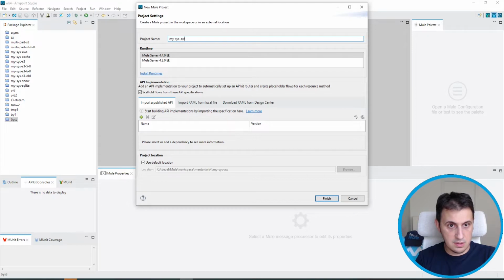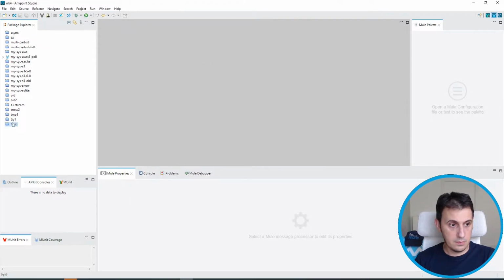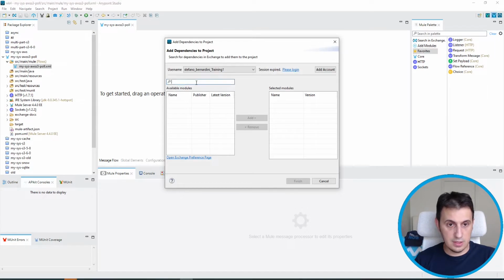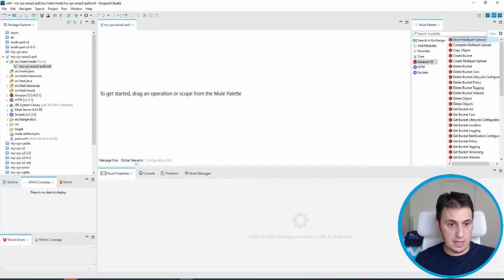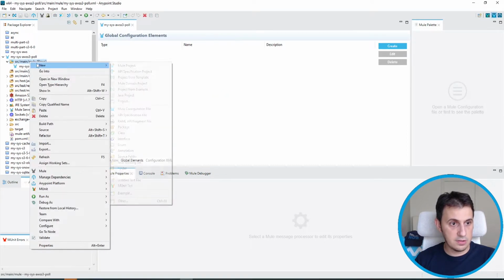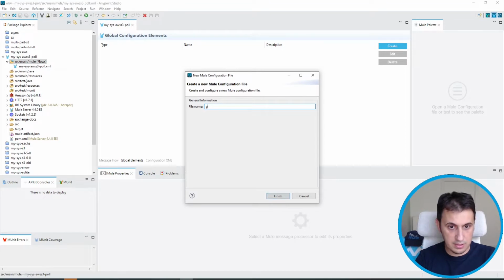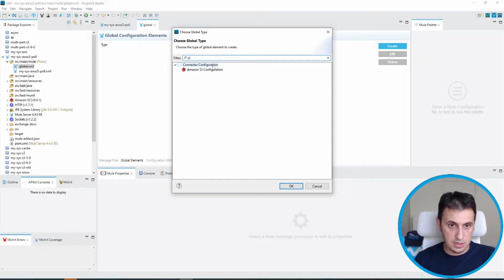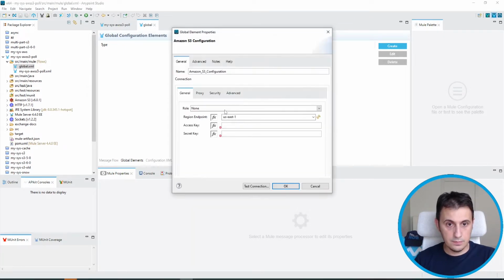My project is AWS S3 poll. Okay, and now we can configure the S3 connector. Perfect. Now we have to configure it. So we create a Mule configuration file, global. And so we create the S3 connector. Okay, we need the region, access key, and secret key.